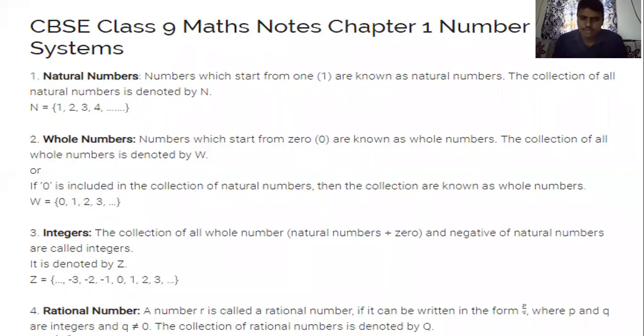Last, rational numbers. We know our general definition: a number which can be written as p by q, where p and q are integers and q is not equal to 0. The collection of rational numbers is denoted by capital Q.